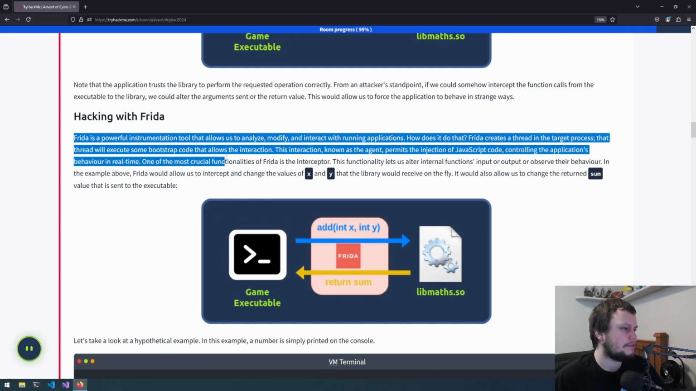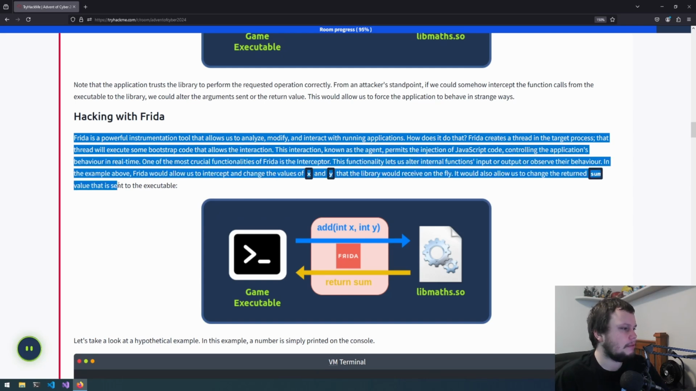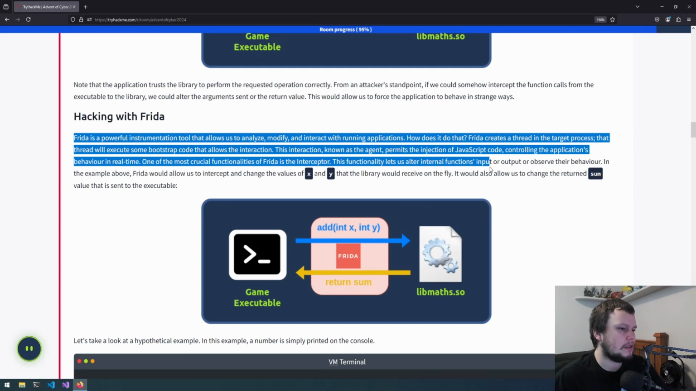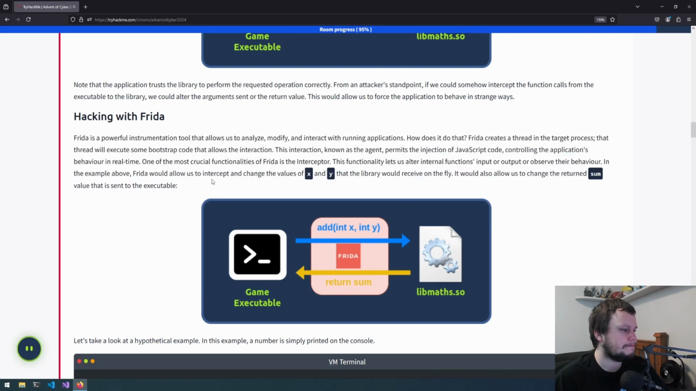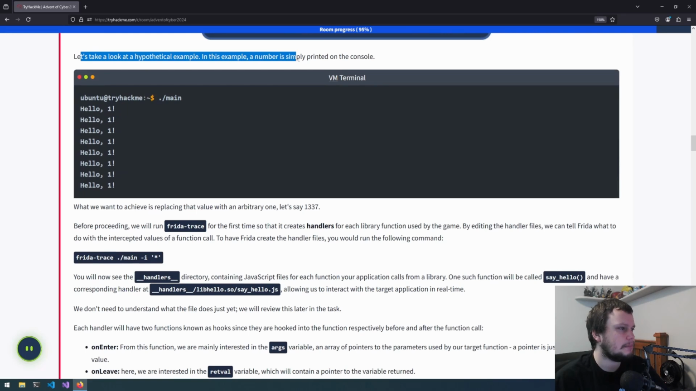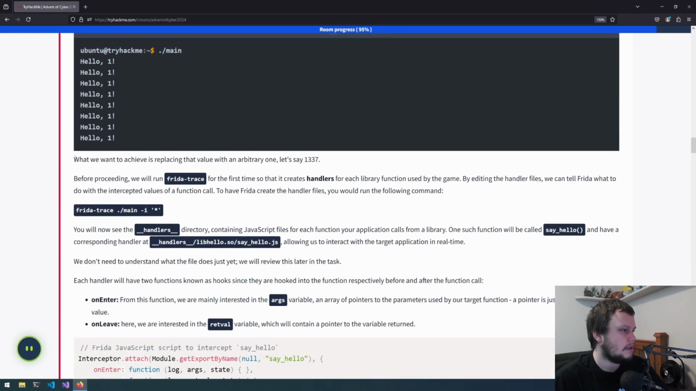One of the most crucial functionalities of Frida is the interceptor. This functionality lets us alter internal functions, input or output, or observe their behavior. In the example above, Frida would allow us to intercept and change the values of x and y that the library would receive on the fly. It would also allow us to change the return sum result that is sent to the executable. So let's take a look at a hypothetical example. With this one, it prints out a number. What if we wanted to replace the value with, let's say, 1337?